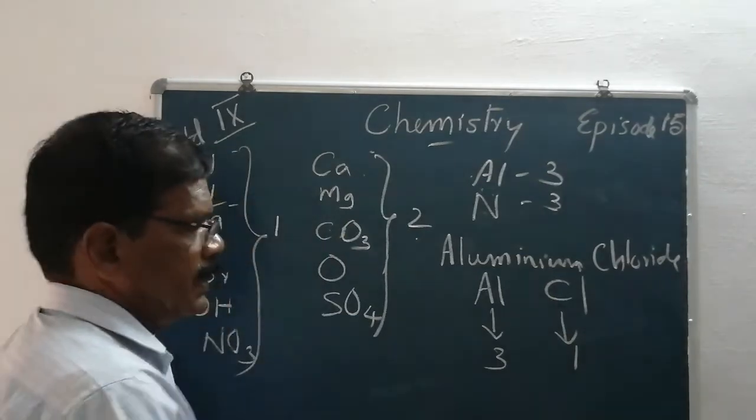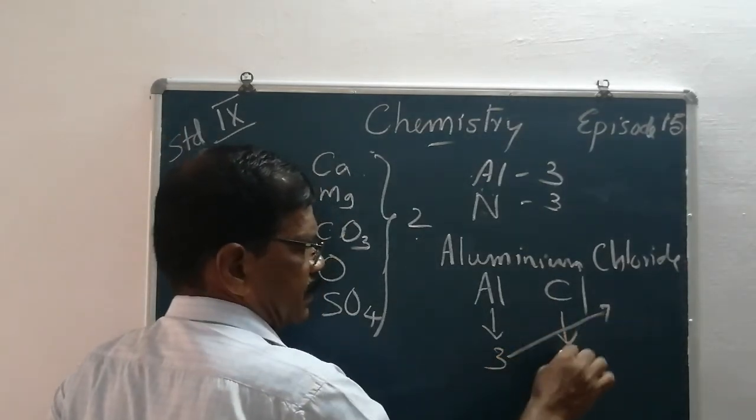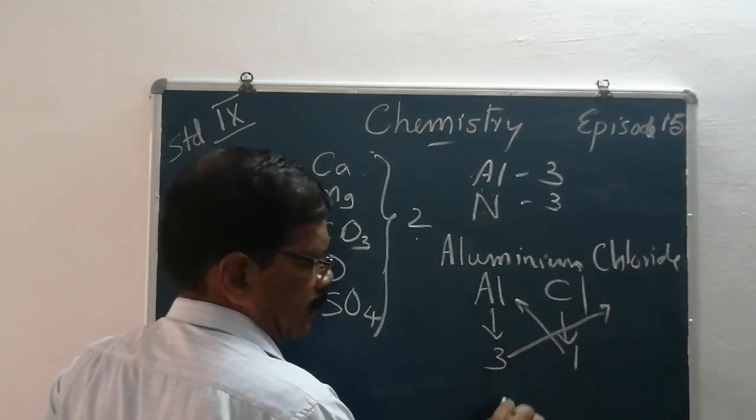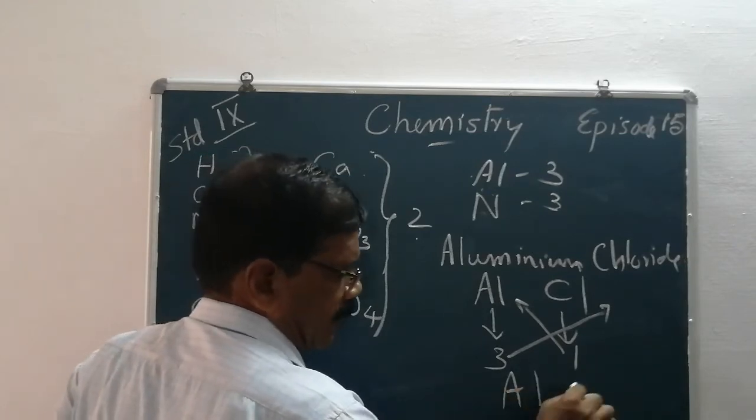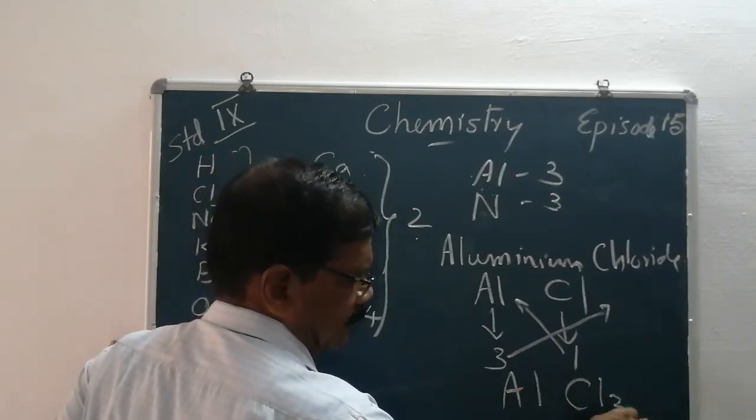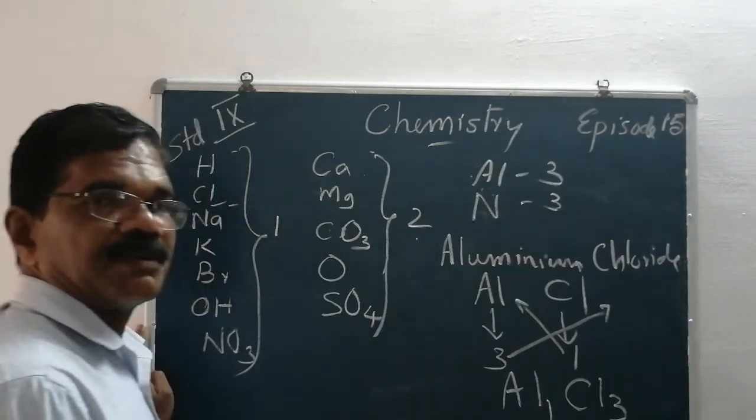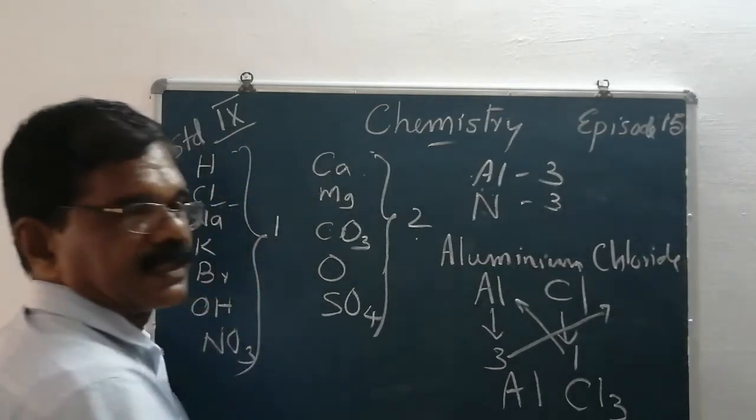Then the third thing: interchange the valences. Then what is the final product? AlCl3. What's the correct formula? AlCl3.